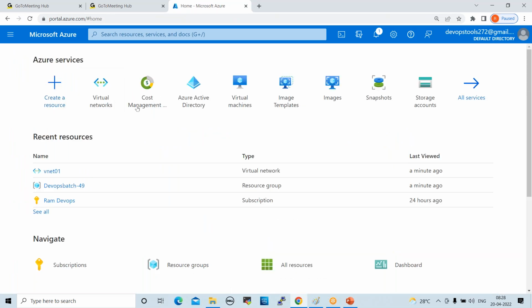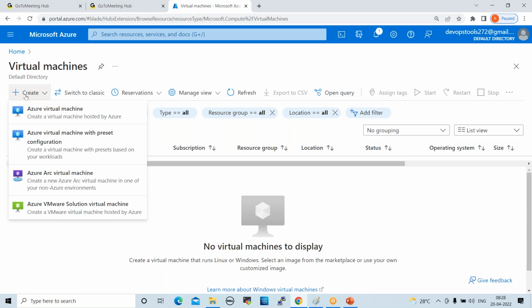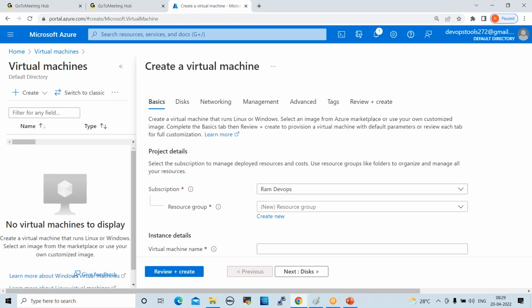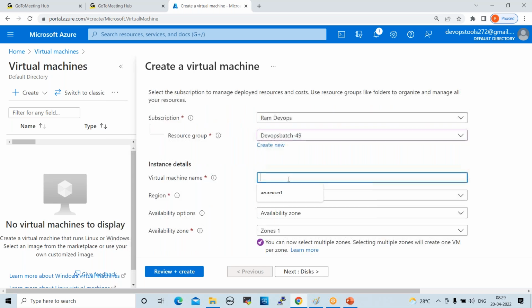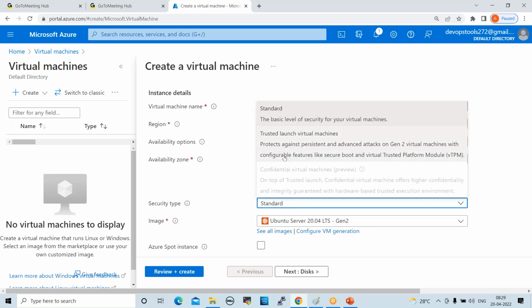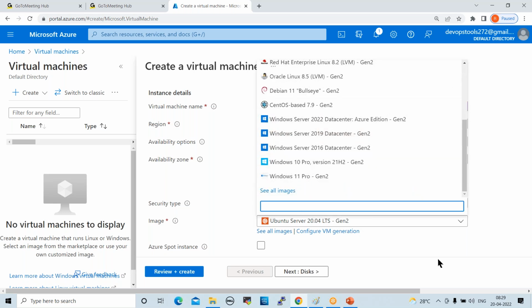So for this VNet, I want to create one virtual machine. Click on virtual machine. Create a virtual machine. First, you can select the resource group here. And a VM name, VM01. Region, you can use the default region. Availability options, availability zone, zone 1. And here security type, standard, or else you can give a different security type. Now image type, Ubuntu 20.04, or else you can take another image, anything, right?